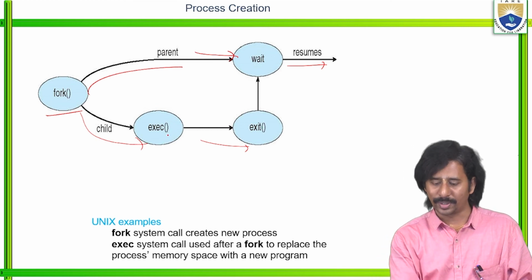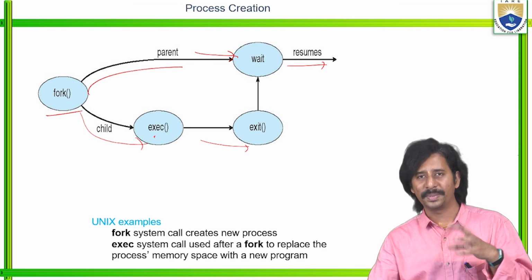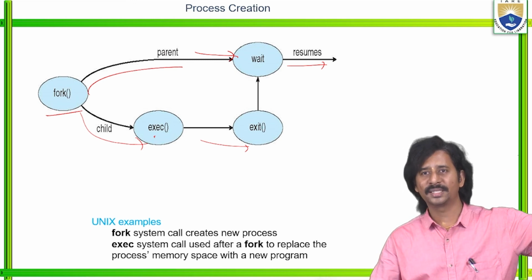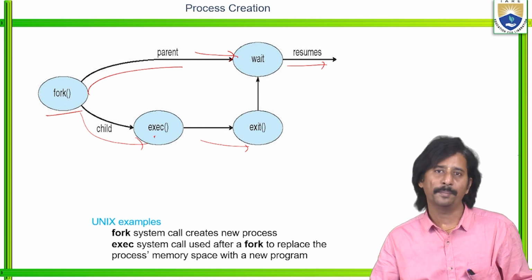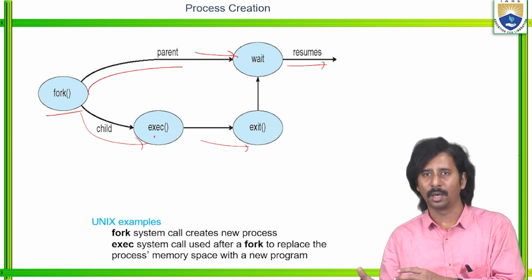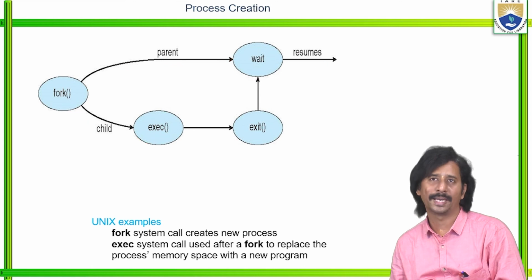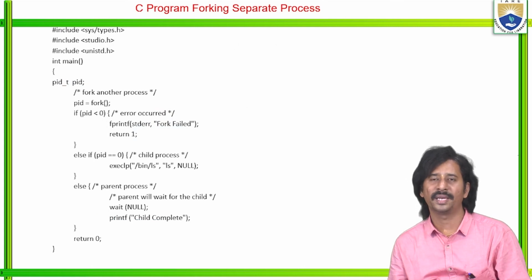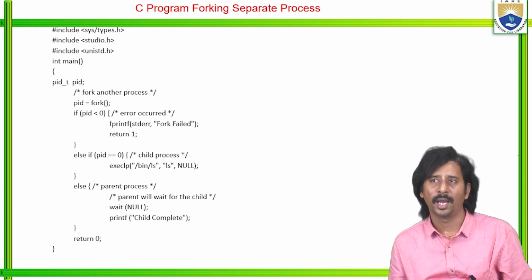Whereas exec is a system call which is used after a fork. That means once the new process is created, then we need to perform some operation on that particular process. So exec is a system call which is used after a fork to replace the process memory space with a new program. So it depends upon the operating systems. Here we need to consider how various processes are executing.